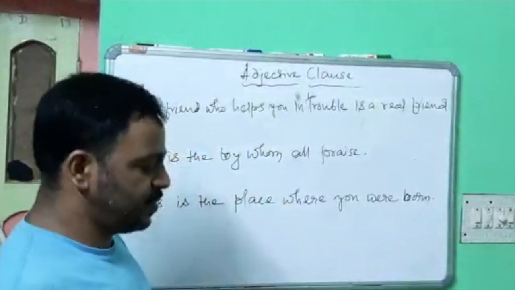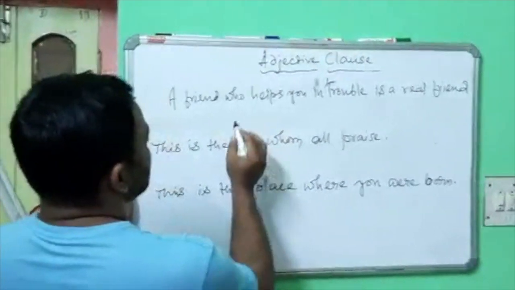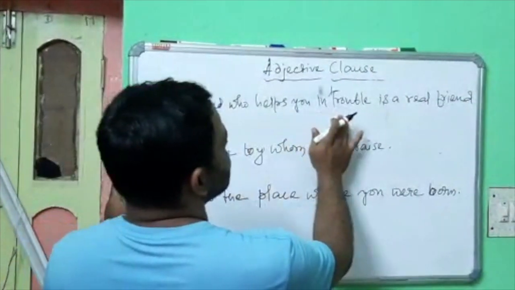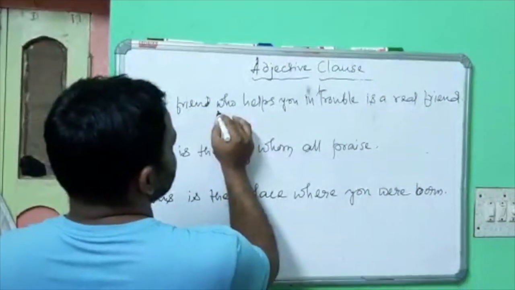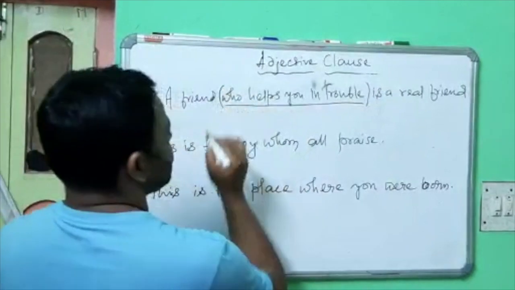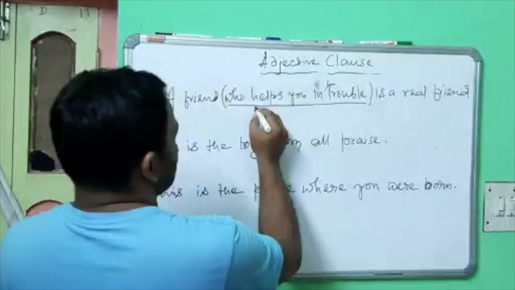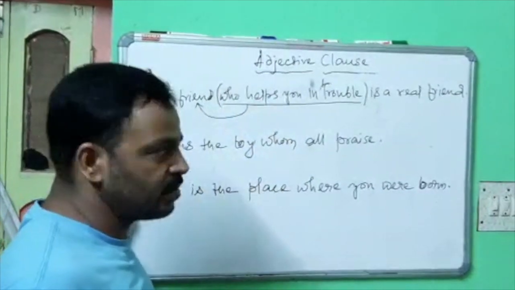Now, let's find out what the subordinate clause is. In the sentence, "A friend who helps you in trouble is a real friend," you will find the subordinate clause, who helps you. Here, this subordinate clause qualifies the noun friend.